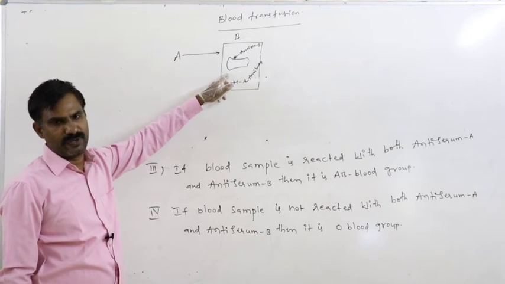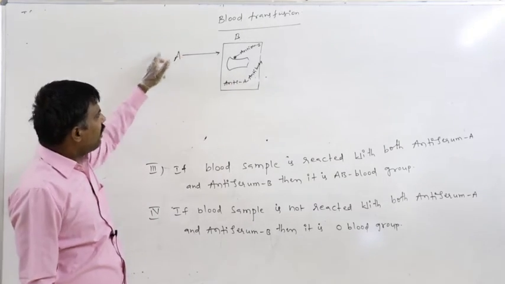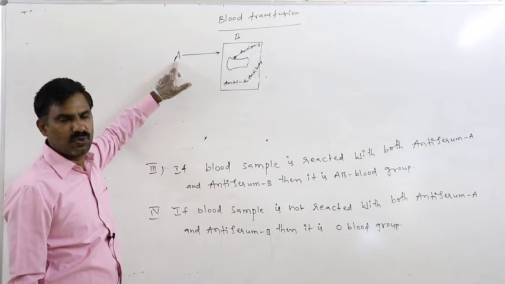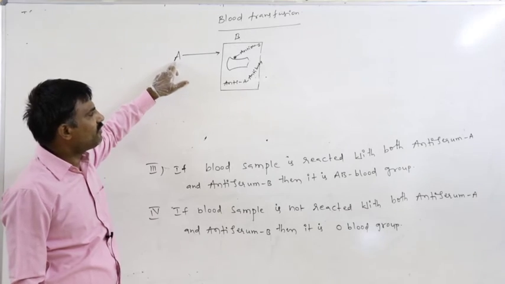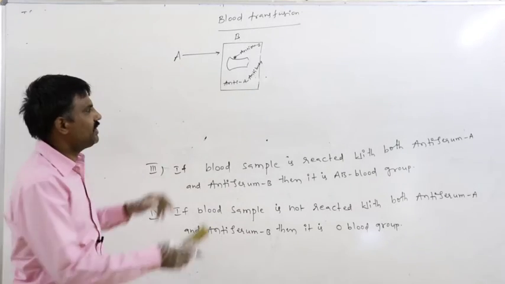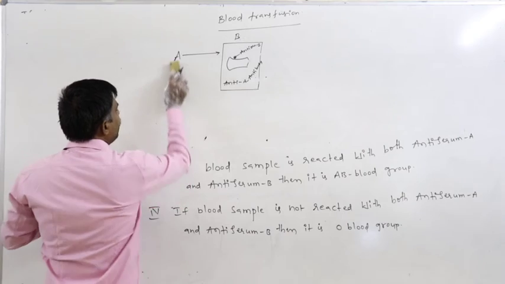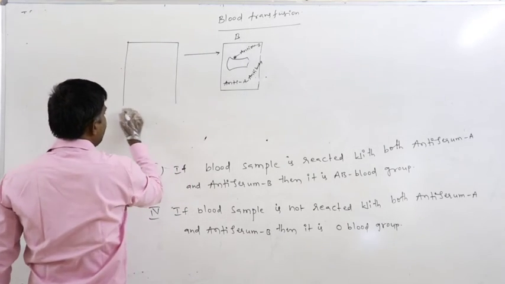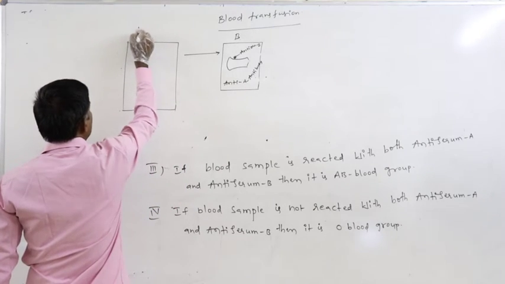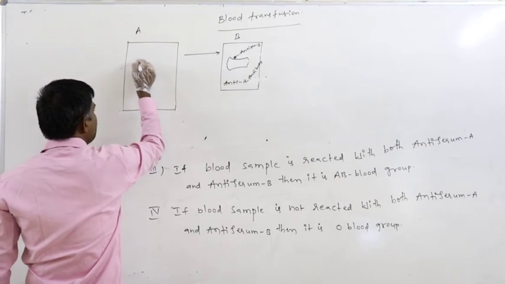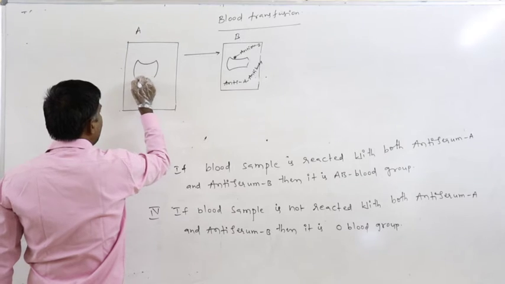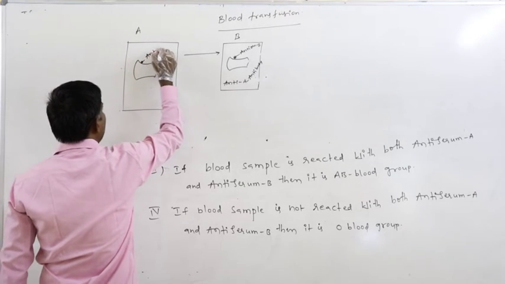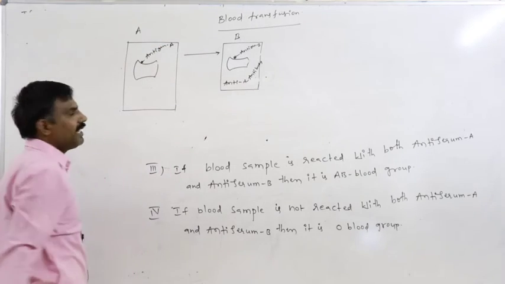Anti-A antibody is present in the blood plasma. So again on the surface membrane of the RBC of A blood group, what is the antigen which is present? Antigen A. Just assume he is the A blood grouped person; on the surface membrane, antigen A is present.